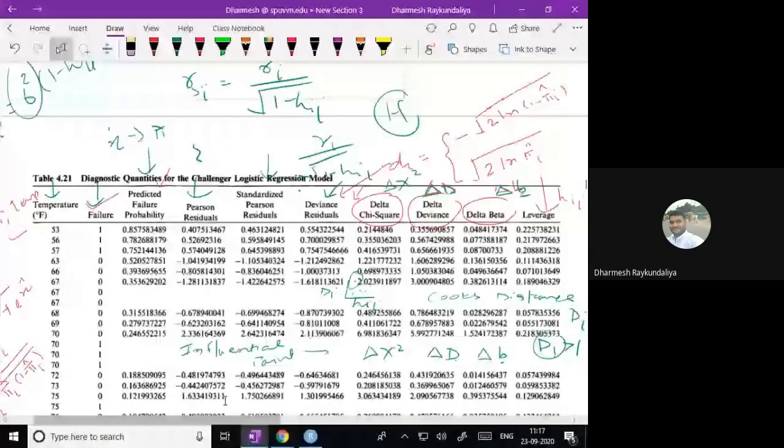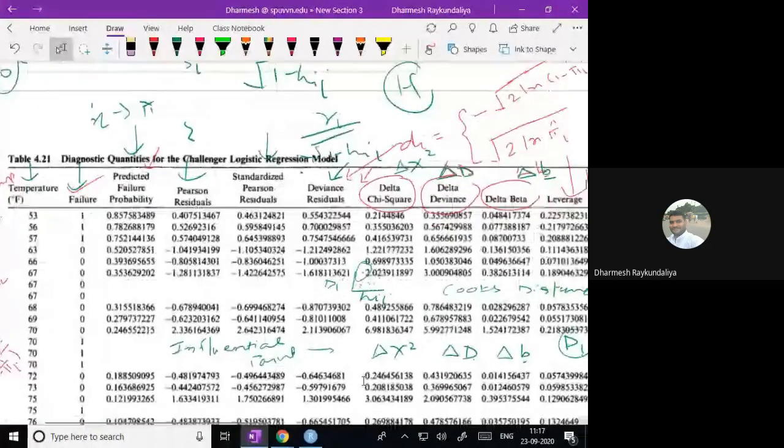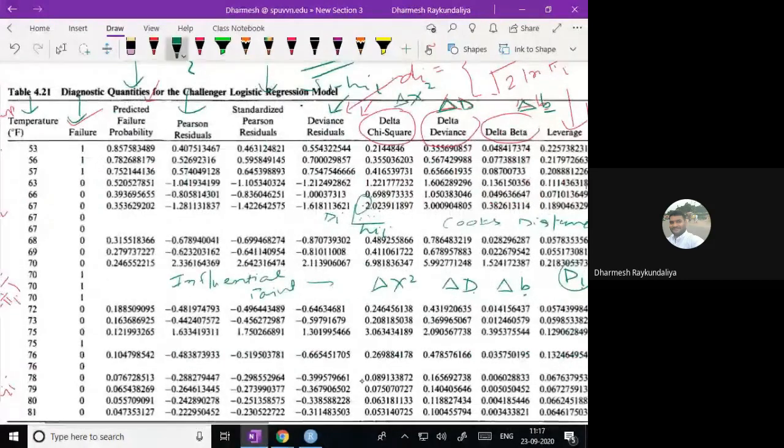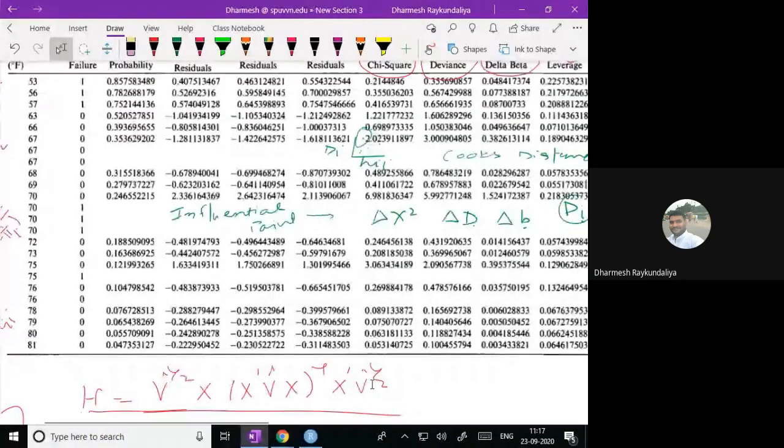Look at the delta chi-square. Did you get any point which is greater than 4? This point, observation 17. Similarly, in the difference in deviance, this point. Any other point? No, it is here 3. And in the difference in beta, it does not show.